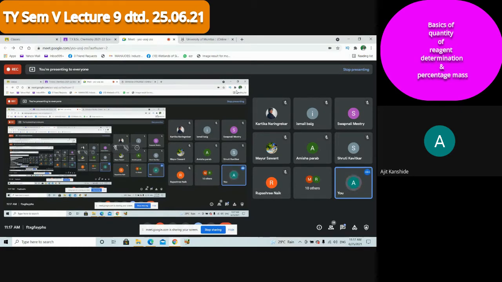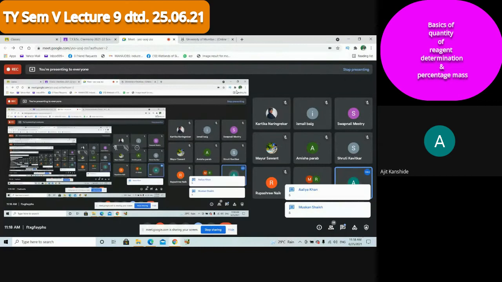Suppose you are preparing tea. You can prepare tea in terms of cups or in terms of buckets. The ratio will remain the same. The proportion will remain the same. Likewise, here you are taking 2 acetylene molecules, so the number is 2. And how many oxygens? Please help me. How many molecules of oxygen are there in the reaction? Yes, 5. So think number 5. The previous number is 2 and now the number is 5.